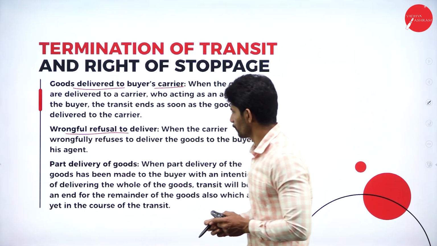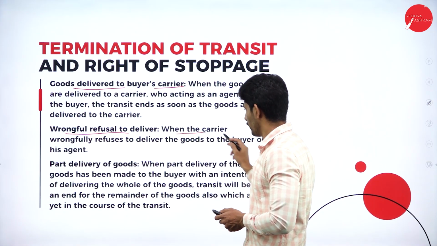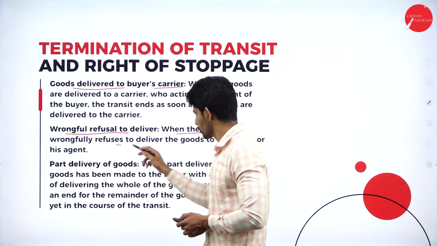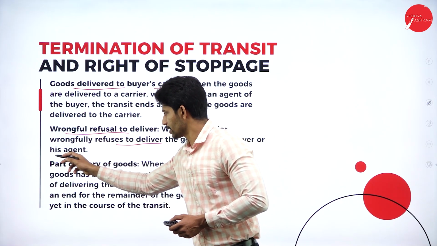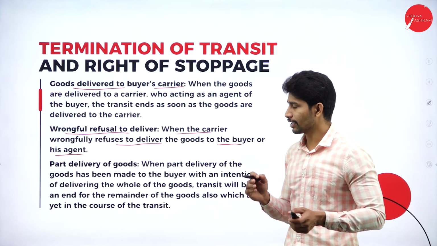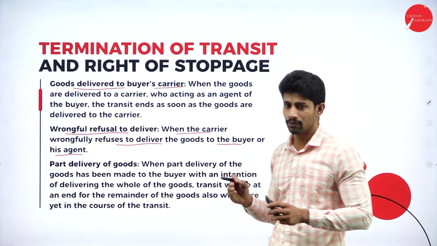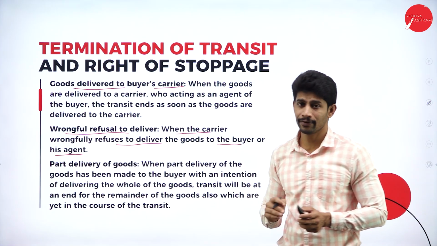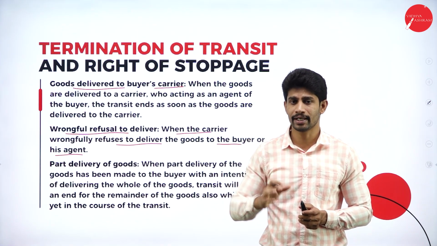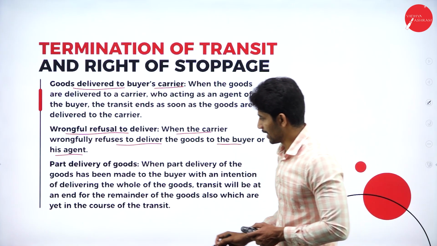Next, wrongful refusal to delivery. That means when the carrier wrongfully refuses to deliver the goods to the buyer or his agent. If the delivery boy or the courier agent wrongfully refuses to deliver to the buyer or to the buyer's agent, then that will also be considered as termination of transit.